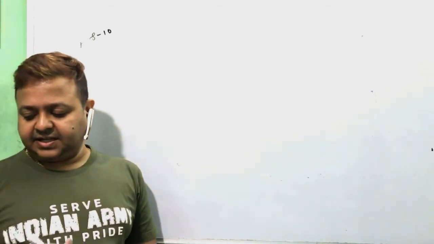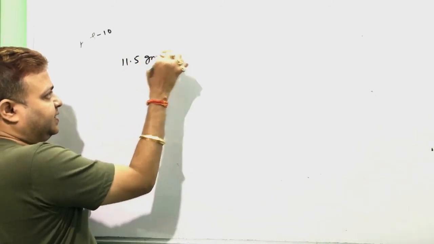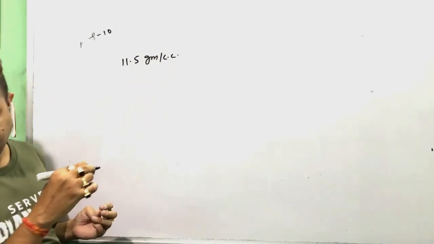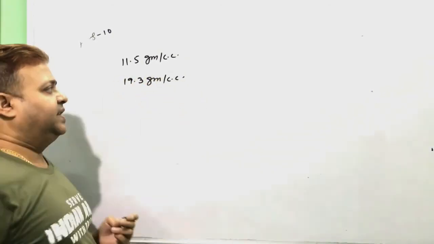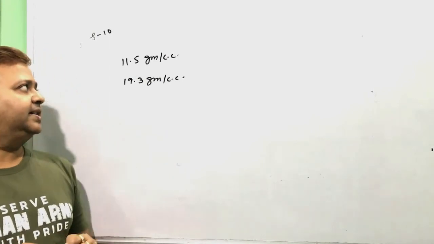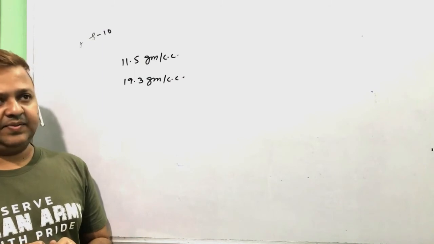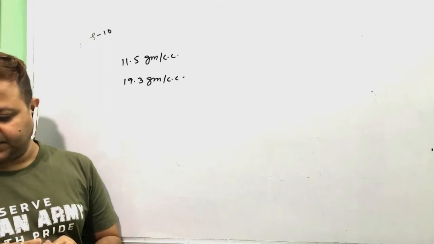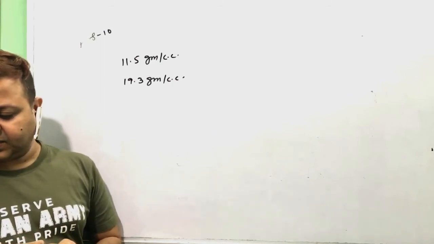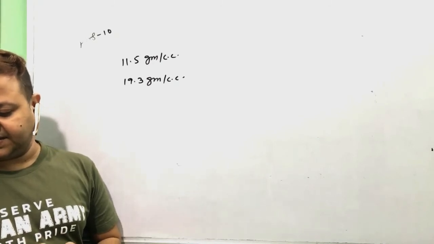Given the density of the two spheres are 11.5 gram per cc and 19.3 gram per cc respectively. Again, two spheres of radius 1 cm and 10 cm separated by a distance of 100 cm.